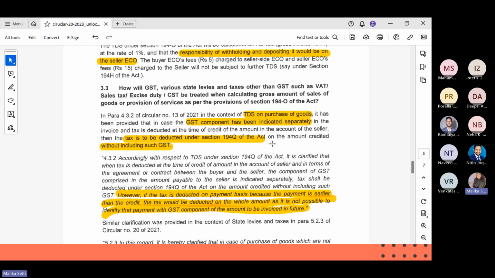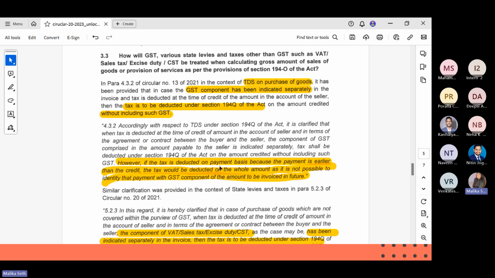Here they have mentioned that, obviously we know 194Q is TDS on purchase of goods. Now, if the GST component has been indicated separately, tax is to be deducted on the amount without including such GST. However, if the tax is deducted on payment basis because the payment is earlier than the credit, the tax would be deducted on the whole amount, as it is not possible to identify that payment with the GST component of the amount to be invoiced in future.